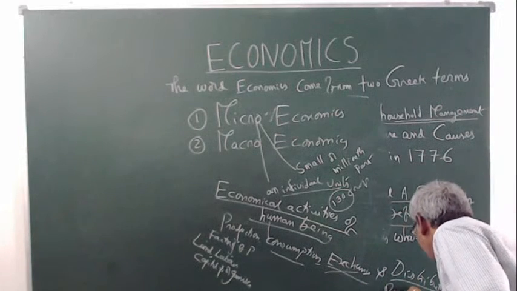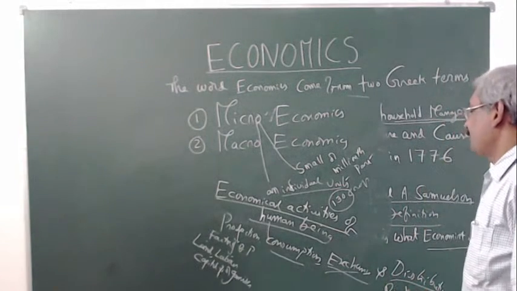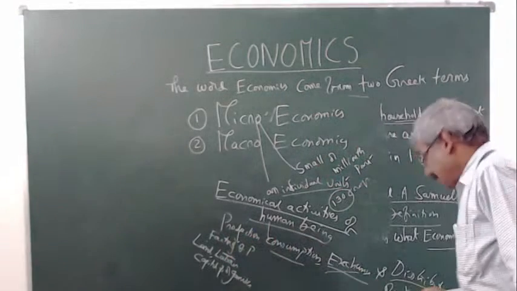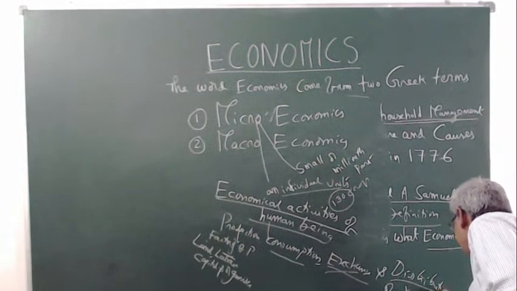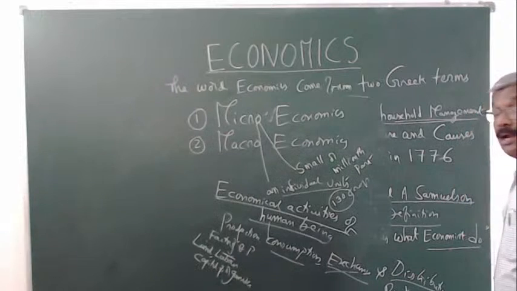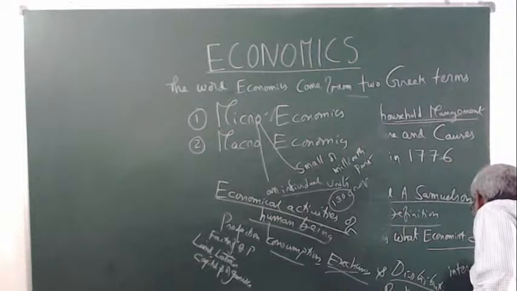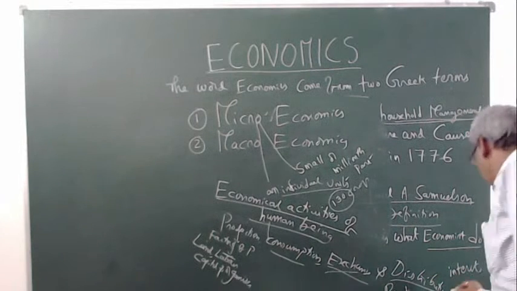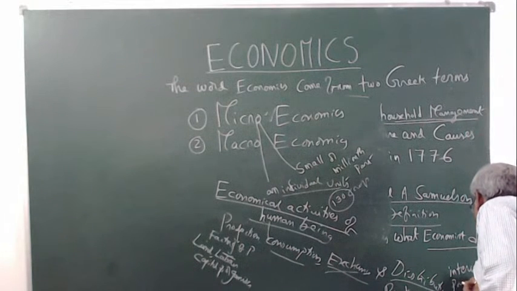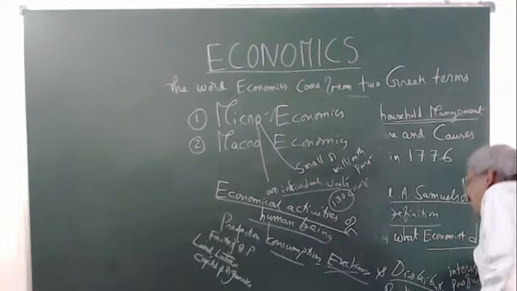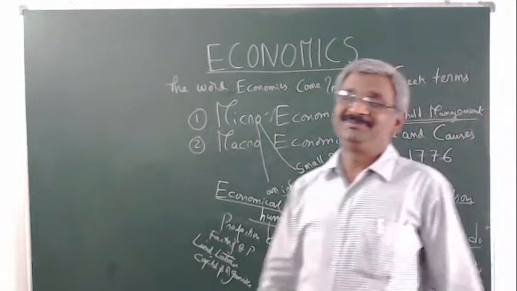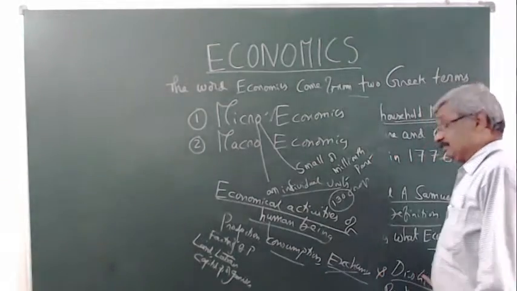Wages are rewarded to the labor. Interest is rewarded to the capital. And profit is rewarded to the organizer. So this is called distribution.